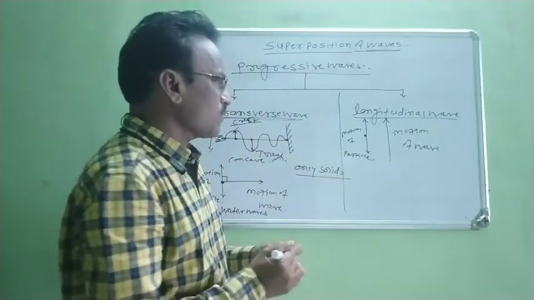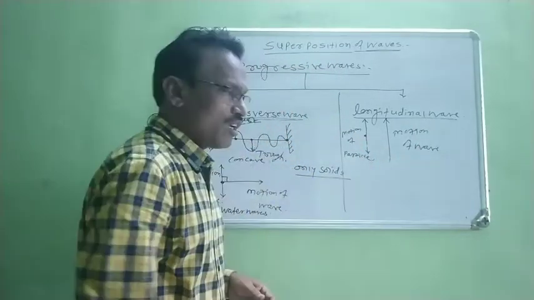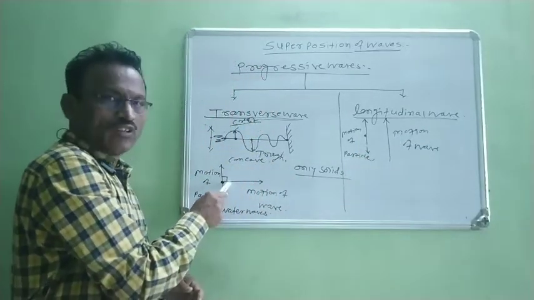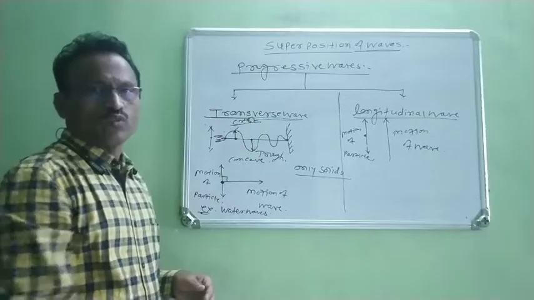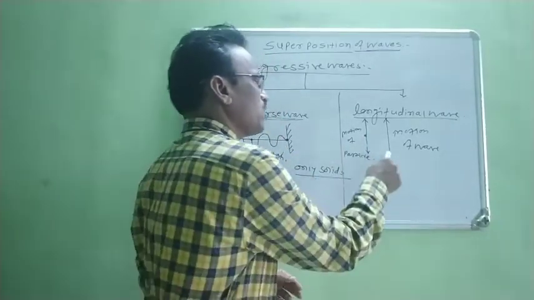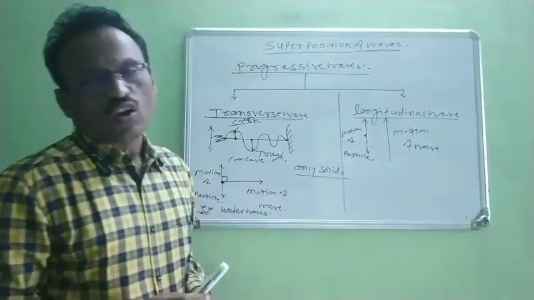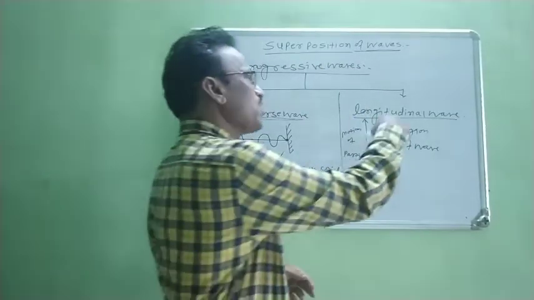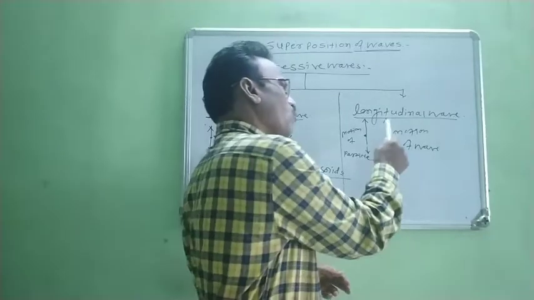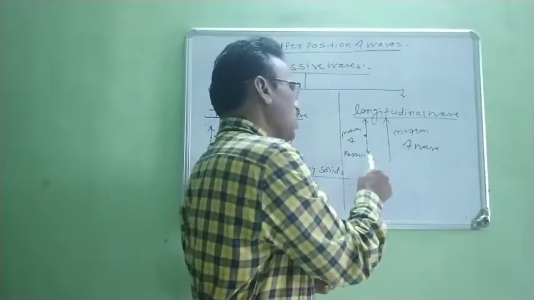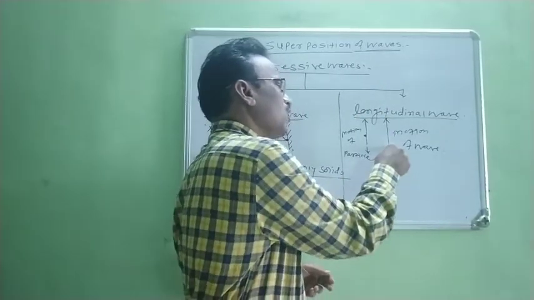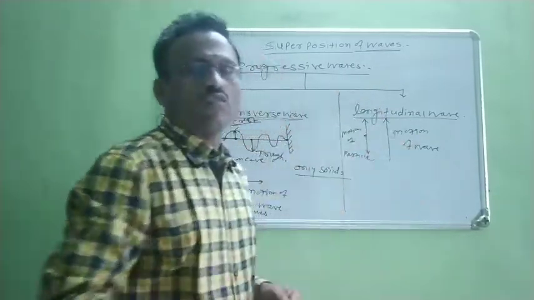Therefore, when we observe that these two motions are not perpendicular to each other, as we see in transverse waves. These two motions are parallel to each other. Therefore, such waves are known as longitudinal waves. How do we define these longitudinal waves? We define longitudinal waves as waves in which the vibration of particles of a medium is parallel to the direction of propagation of wave.